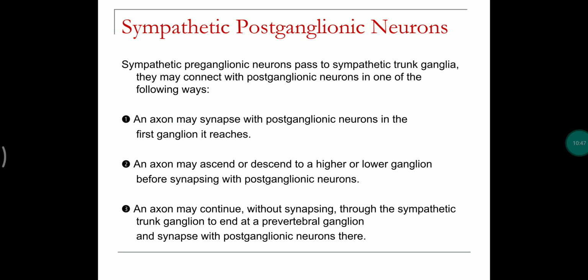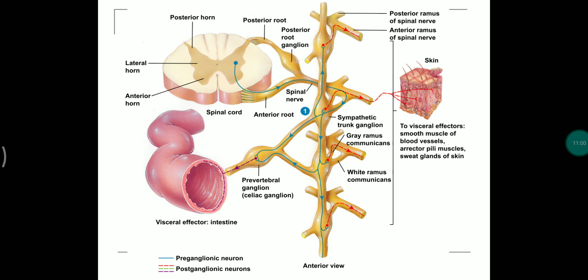The axons may also continue through the sympathetic trunk ganglion without synapsing, and may synapse with postganglionic neurons elsewhere. Here you may see the postganglionic neurons and the sympathetic ganglionic trunk, and here we can also see some neurons forming synapses with nearer ganglia in the trunk, and some moving out of the sympathetic trunk without forming any synapse with the ganglion.